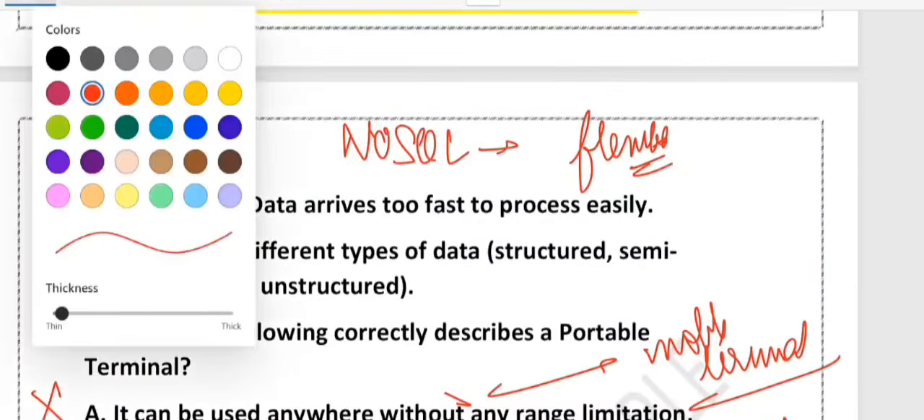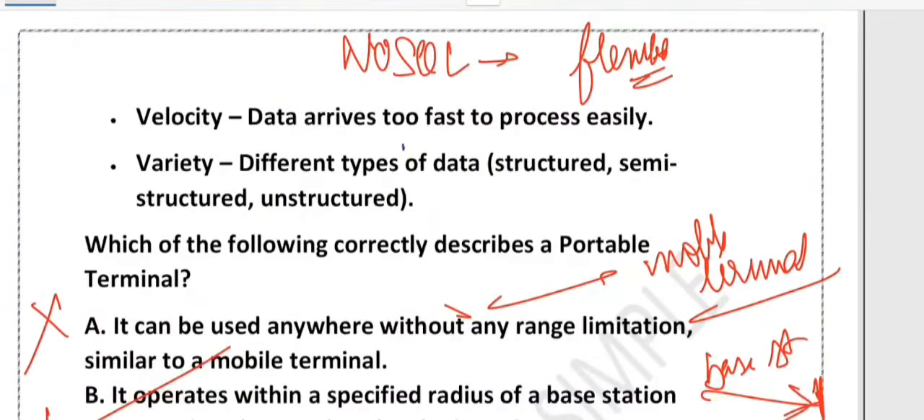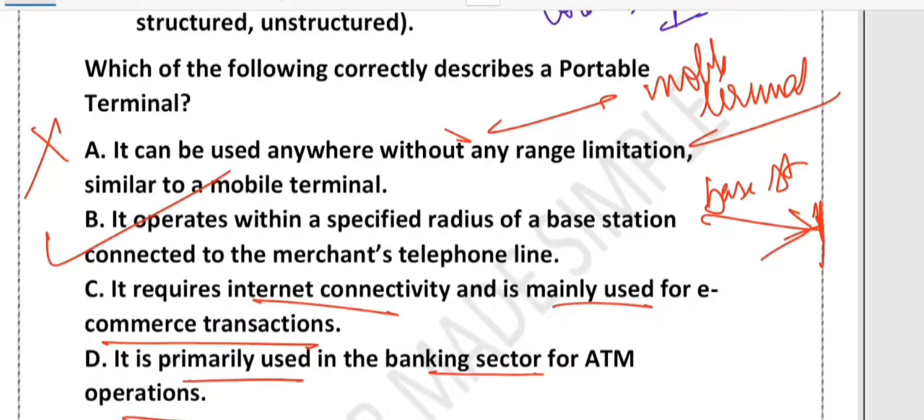Let me give you one example. You can think of it like a cordless phone. You might have seen a cordless phone, right? What happens with a cordless phone? You can move around, but only within a range. There is a certain range, right? It operates within a specified radius of a base station connected to the merchant telephone line. Correct. That's the portable terminal.